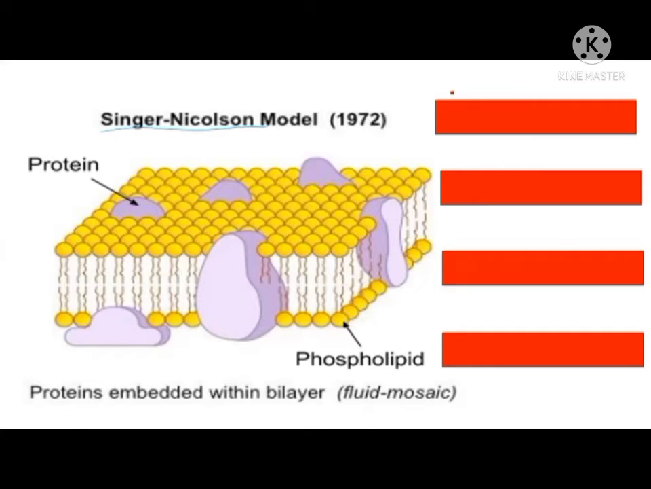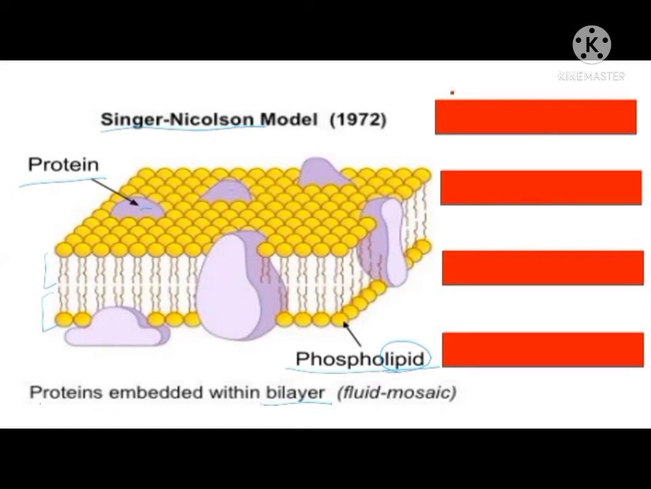So in the same way, the plasma membrane is made up of two main components, that is proteins and phospholipids. Phospholipid means lipid, means fat, but it is attached with a phosphate group. That's why it is known as phospholipid. The phospholipids are arranged in two layers. That's why this model is also known as the bilayer lipid model, or the sandwich model. Why sandwich model? Because in between these two layers, proteins are present.